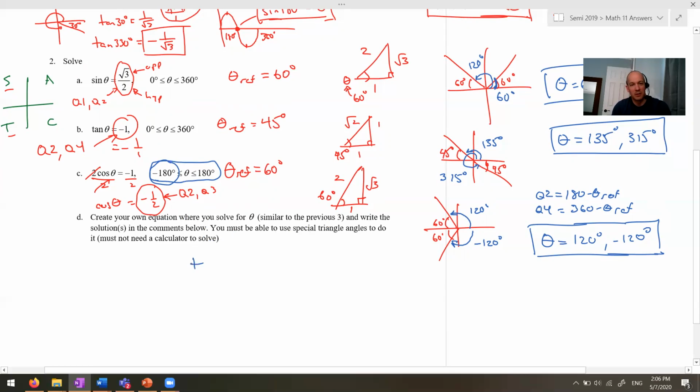So if you did something like tan theta equals 0.4, not interested because that's not a special angle. But if you did something like tan theta equals root 3 over 2, that sounds good. You can also make your domain whatever you want it to be. So you could write your domain like between negative 180 and 180 if you like. Okay. Anyway, that's just a little check to see if you're following along.